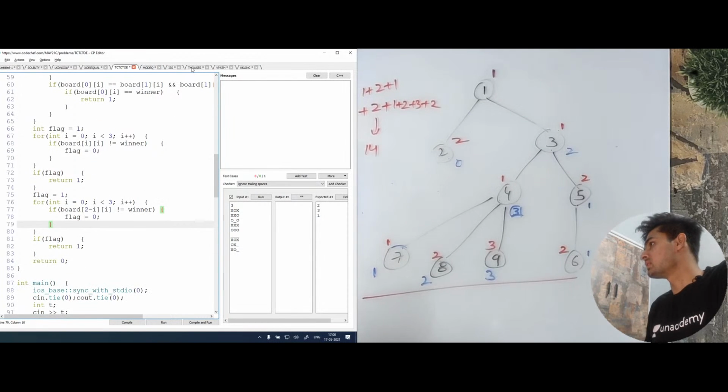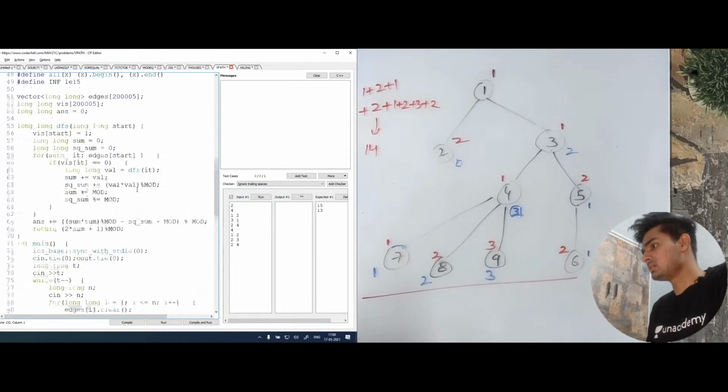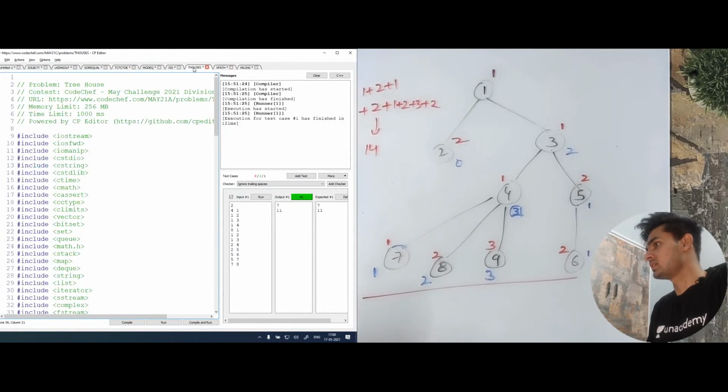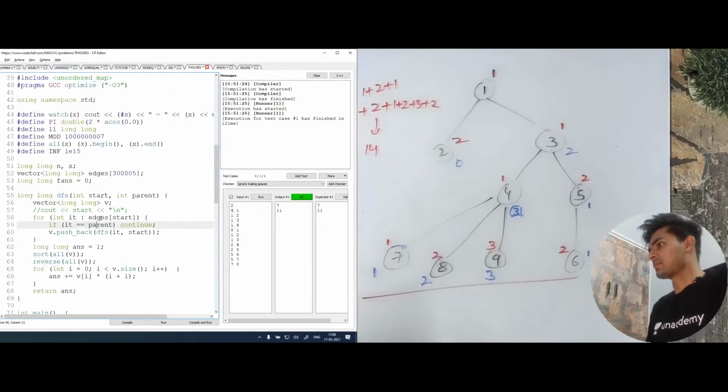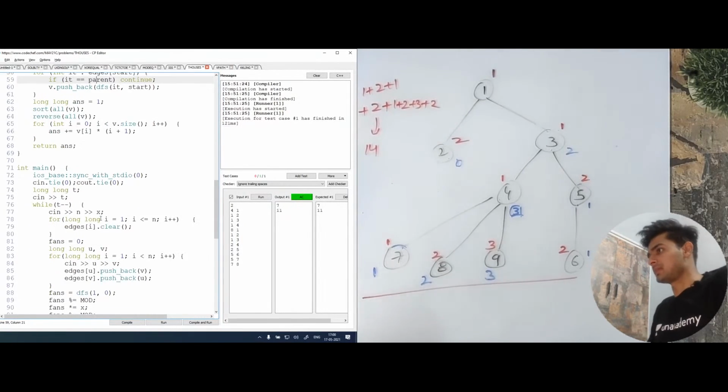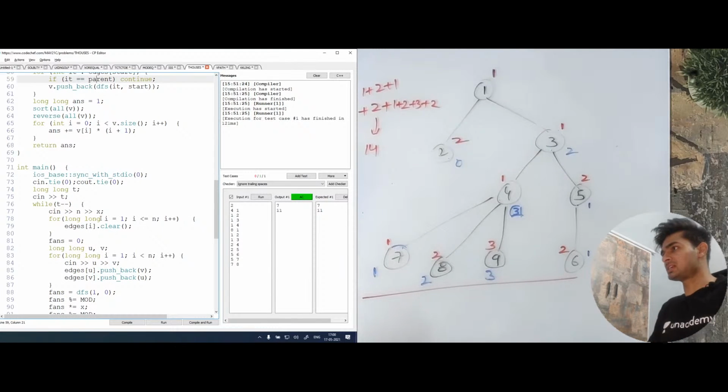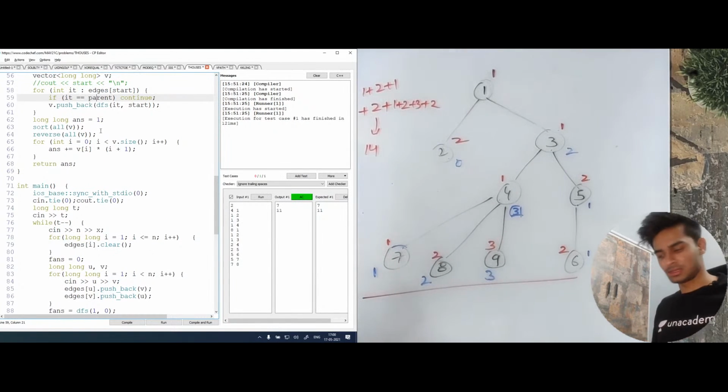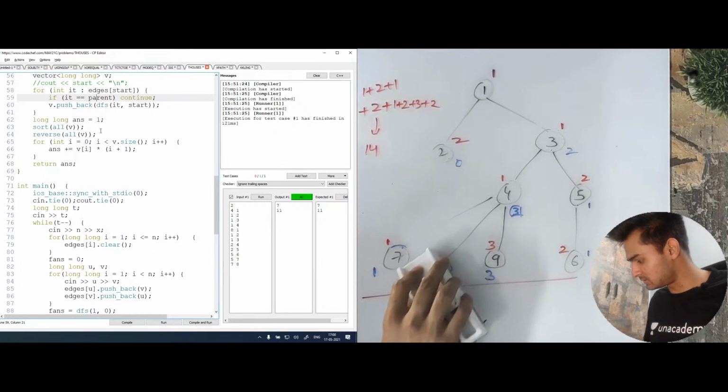Okay, let's look at the code. What is the name of this problem? Valid path, I think. No, it's tree houses. So this is what's happening. Basically, what we are doing is running a DFS. Let me just remove these values.